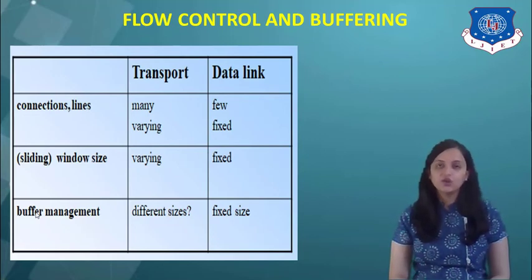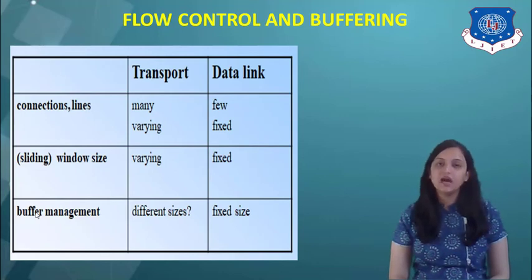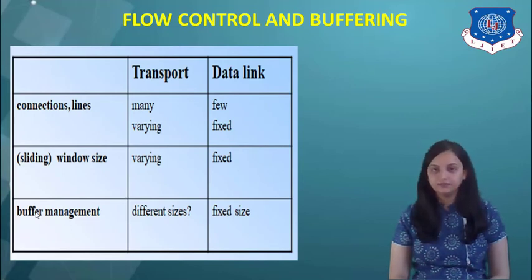Connections in the transport layer are many and may vary, whereas in the data link layer the connection lines are few and they are fixed for particular users. Next is sliding window size. Window size is variable in the transport layer, whereas it is fixed in the data link layer. That means throughout the transmission, the window size remains the same in the data link layer.